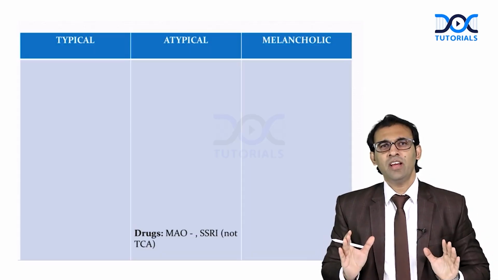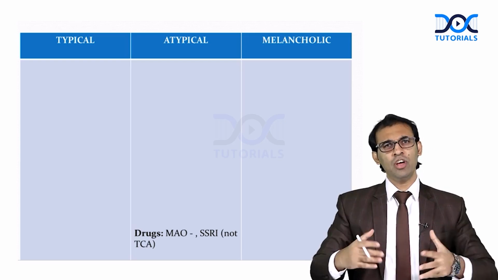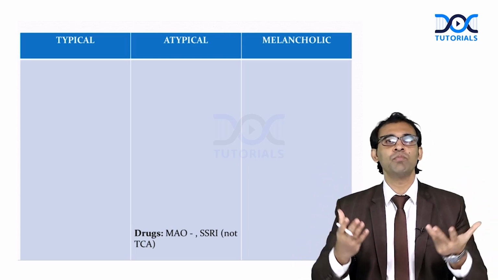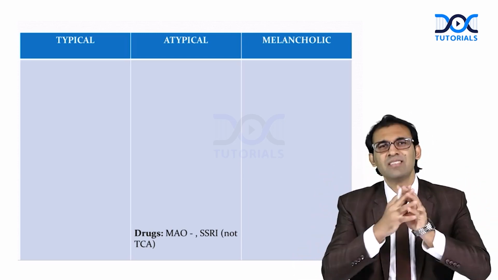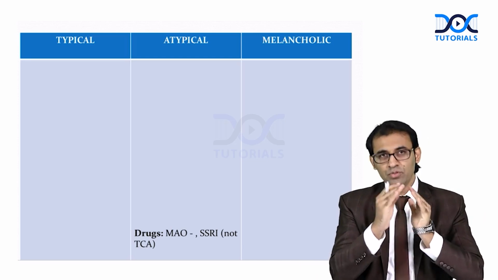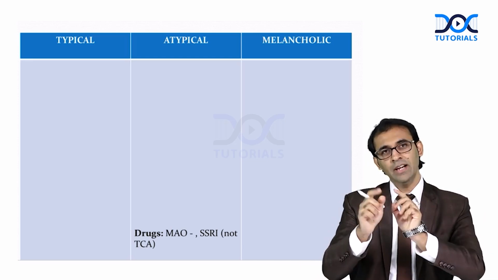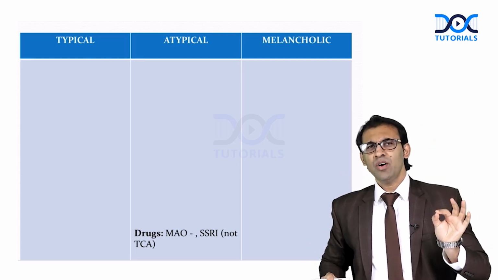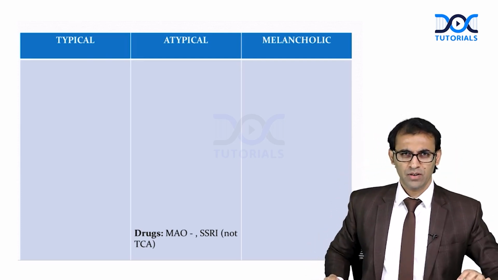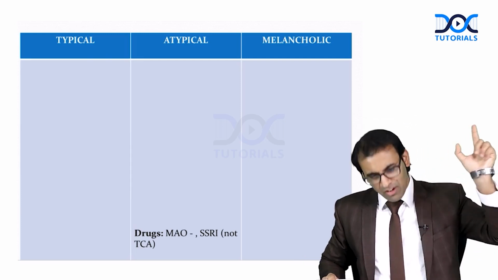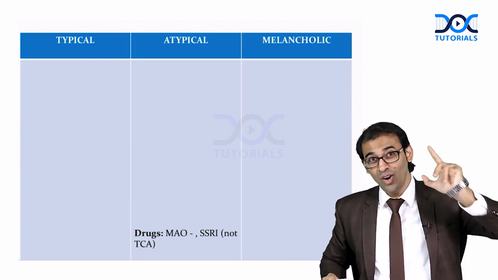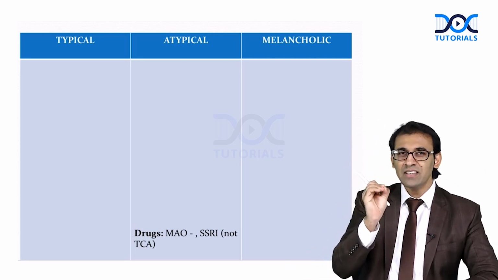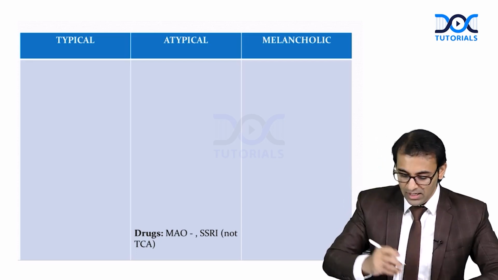Now understand this part. You must have heard that some people in depression eat a lot and some do not eat at all. Some people sleep a lot, some do not sleep at all. How is there a difference here? Remember, we are going to learn different types of depression: typical depression, atypical depression. But when I ask you, typically, what will be the features of depression? A person will be sleeping a lot, or very, very less? Less. He will be eating a lot, or very, very less? Very, very less. So what are the features of typical depression?